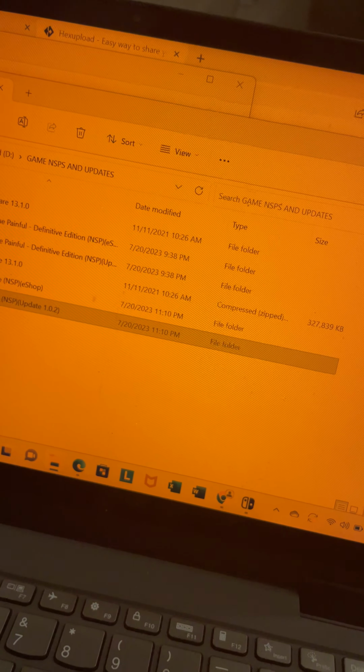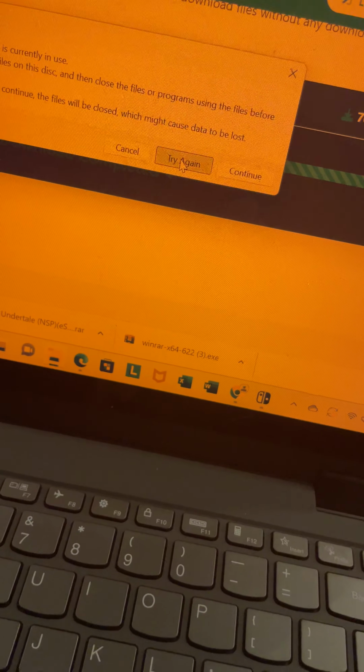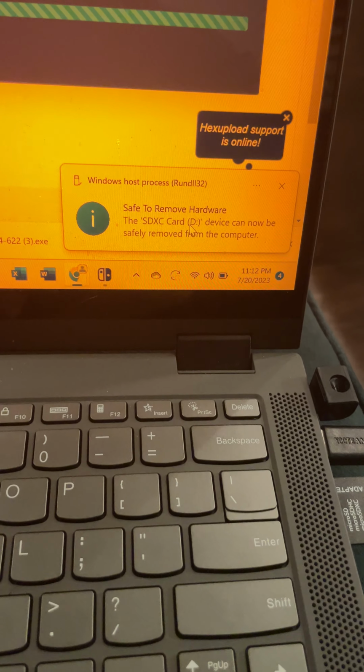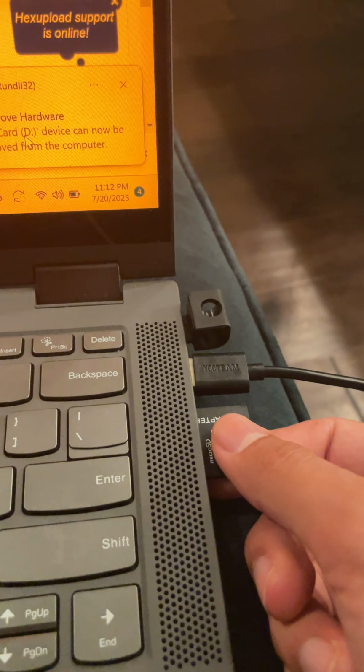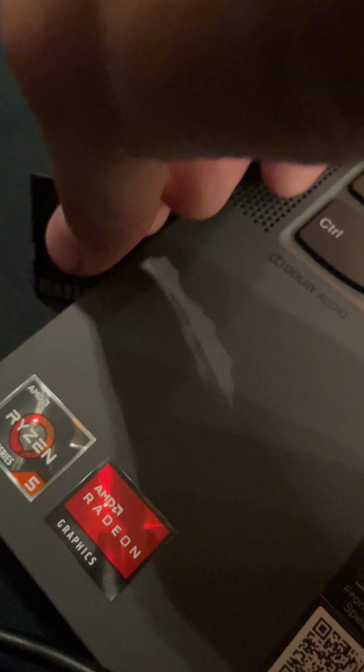So actually we need to get out of here. Click X on this and this, and then, okay, so then it's going to let us eject, safe to remove. So you don't want to take this out until it says that it's okay to take it out. Right, and then you're going to take out the SD card. And you're going to put it back in the Switch here.